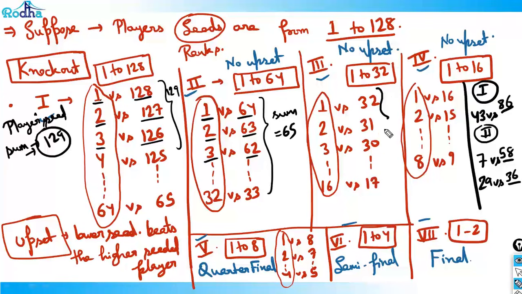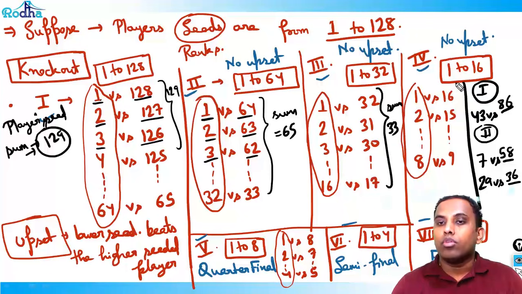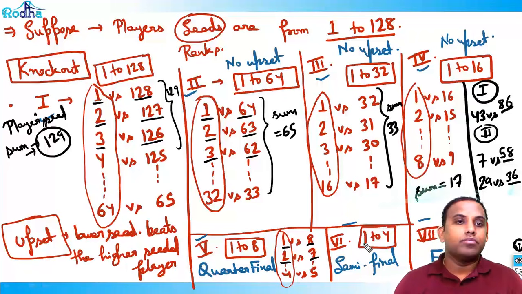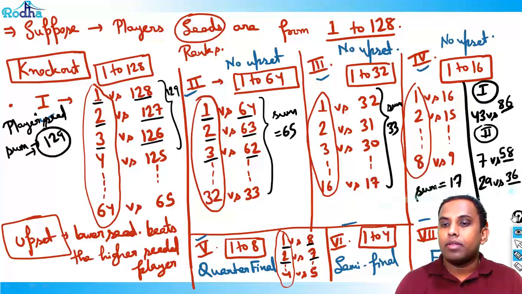Similarly, in third round, what is the sum? So in third round, the sum is how much? It is 33. Okay, in fourth round, what is the sum? The sum is 17. Fourth round, sum is 17, like that. Okay, here the sum is what? 1 plus 8, 2 plus 7, the sum is 9. Okay, so you can get this funda. Correct? Now, let's do an example here to understand this better.